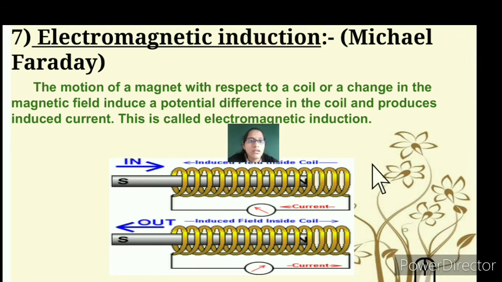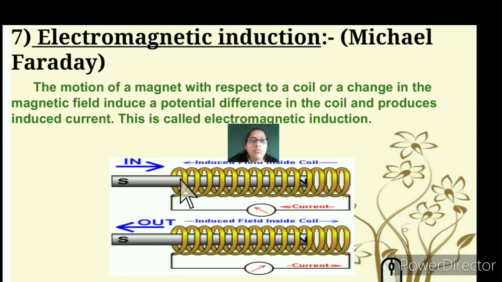So next is about electromagnetic induction. It was proposed by Michael Faraday, and you can see what he stated. So again it's the same setup wherein you take an iron rod, then wind a coil of wire, but here it is different. You connect it to a galvanometer, so you can see the deflection that is happening.